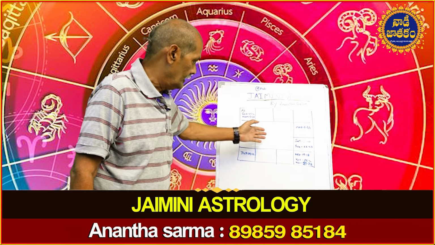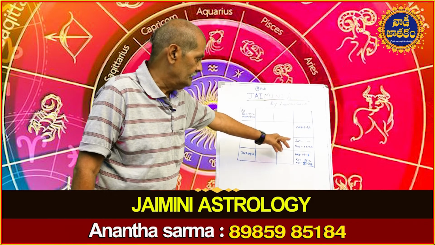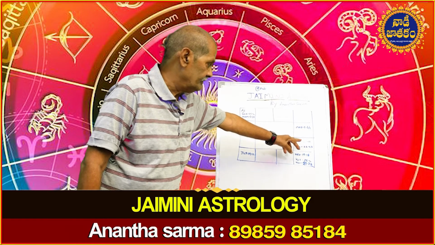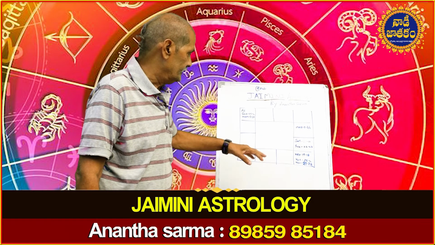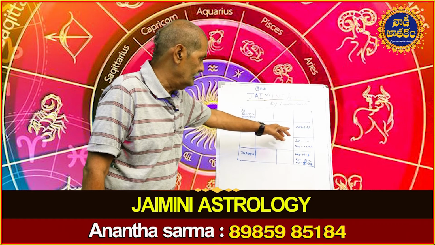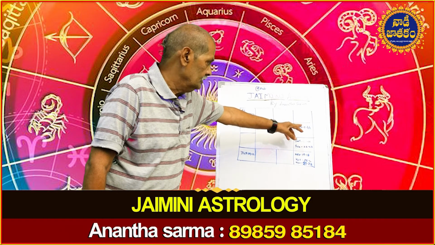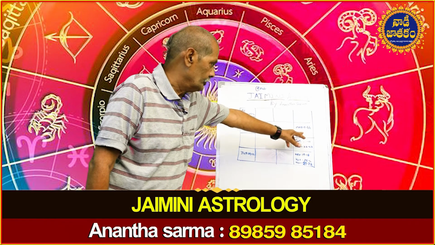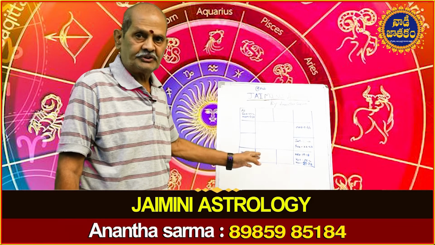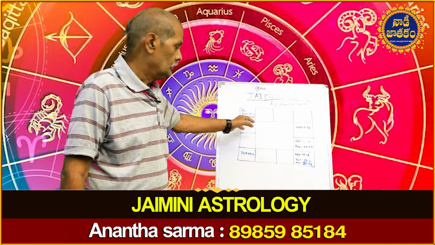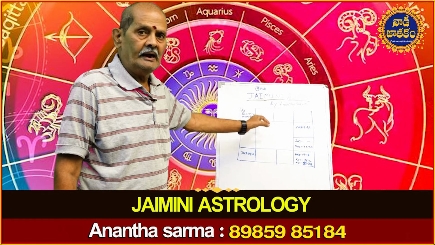Then the fifth planet is Saturn with 17 degrees and 11 minutes. Then the sixth planet is Mars, who is on 7 degrees and 44 minutes. And the seventh planet, that is the last in the list, is Moon, who is on 5 degrees and 32 minutes.